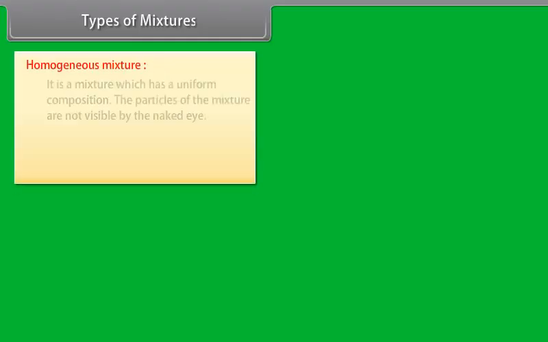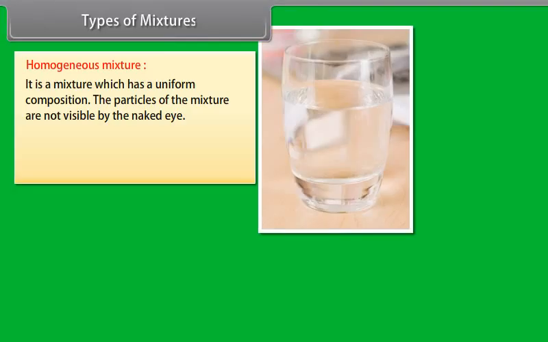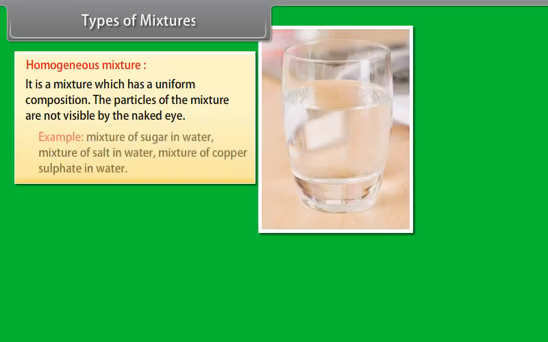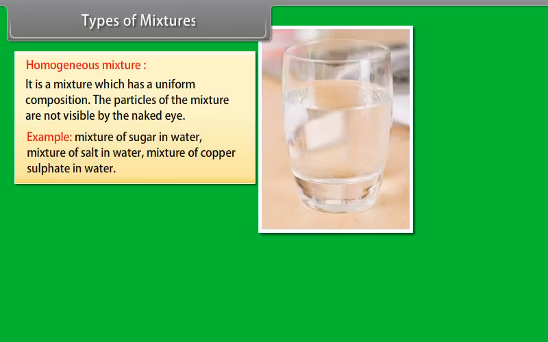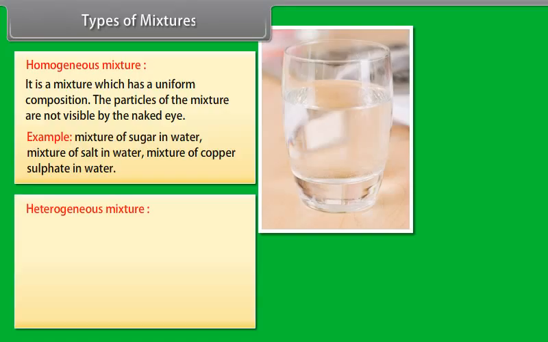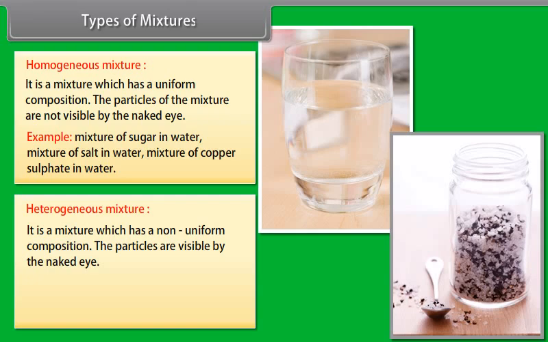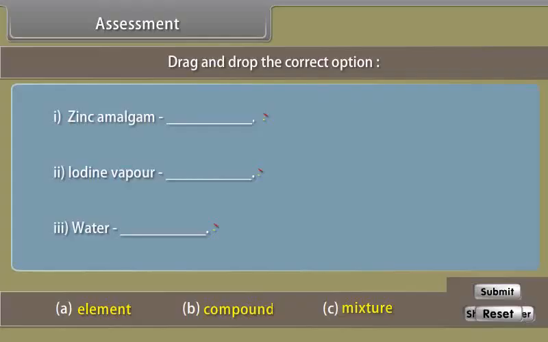Types of mixtures. Homogeneous mixture. It is a mixture which has a uniform composition. The particles of the mixture are not visible by the naked eye. Example: mixture of sugar in water, mixture of salt in water, mixture of copper sulfate in water. Heterogeneous mixture. It is a mixture which has a non-uniform composition. The particles are visible by the naked eye. Example: mixture of salt and sand, mixture of sulfur and iron fillings, mixture of oil and water.